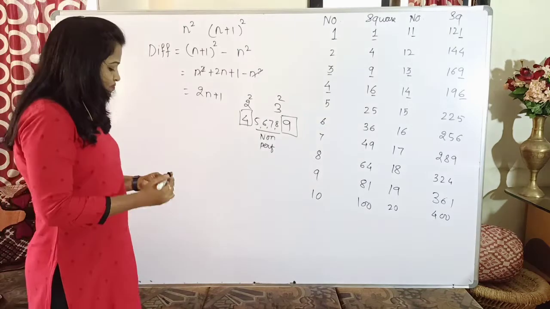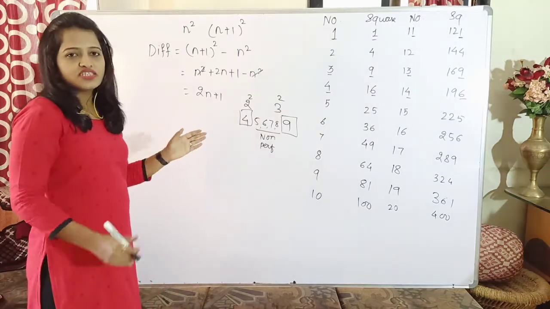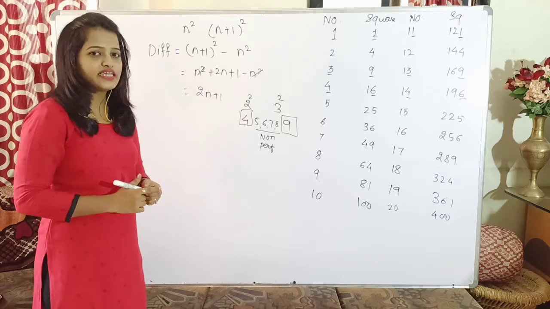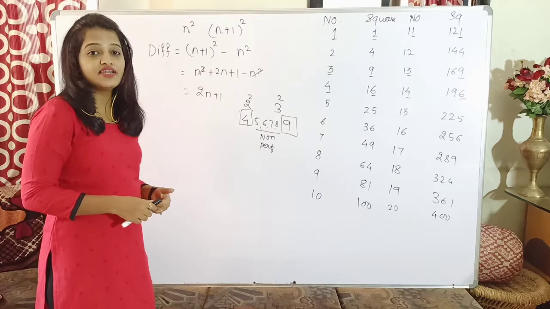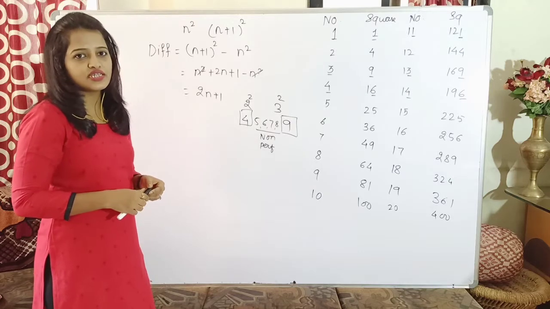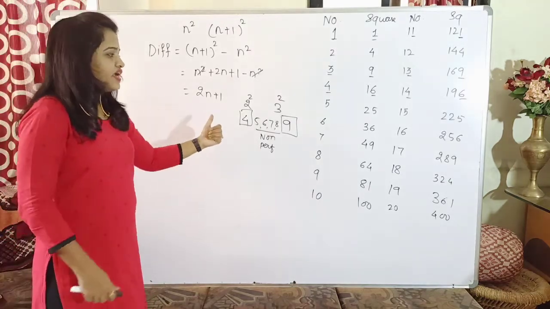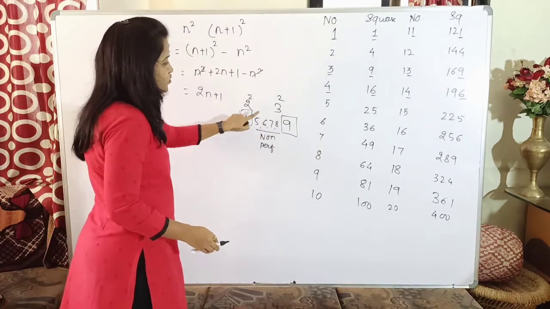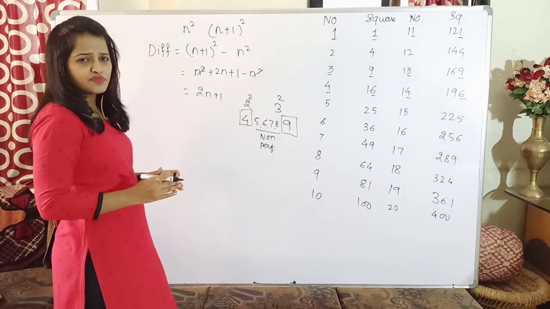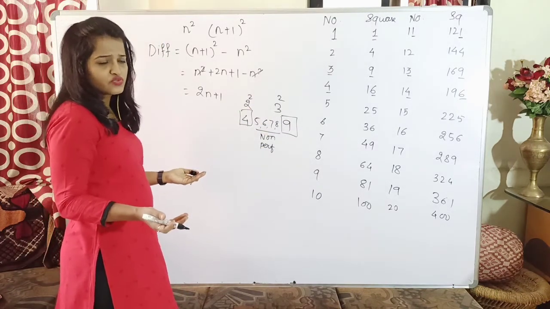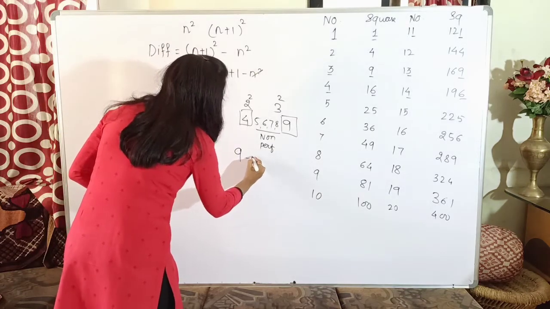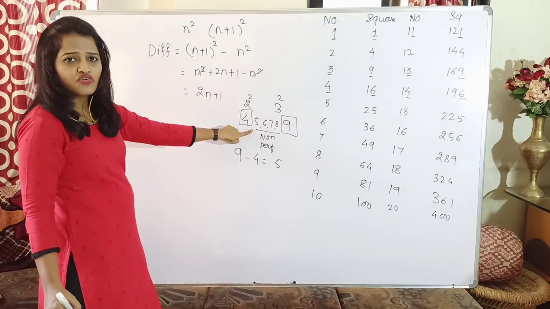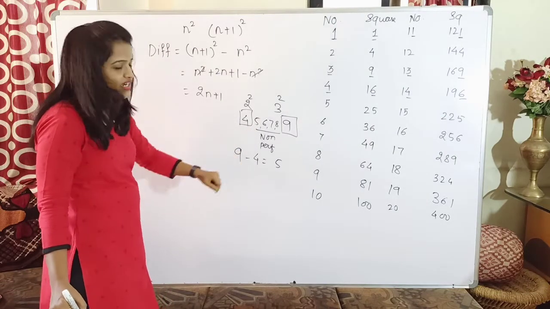Okay, so just now we have found out that the difference of two squares is equal to 2n plus 1. So from this itself, can I derive the property relating to how many non-perfect squares there are? Whenever I have to find the non-perfect squares, what I could have done here: 2 square is 4, 3 square is 9. So whatever numbers are present between 9 and 4, those will be non-perfect squares. So how many digits are there? If I subtract 9 minus 4, what do I get? 5. But here there are actually how many digits? 4. Now if there are 4 digits, how am I getting 5?